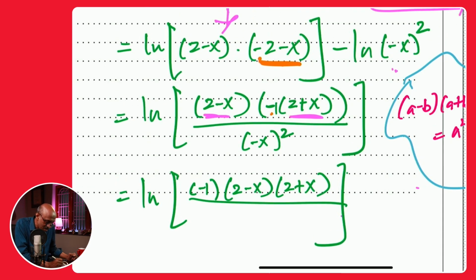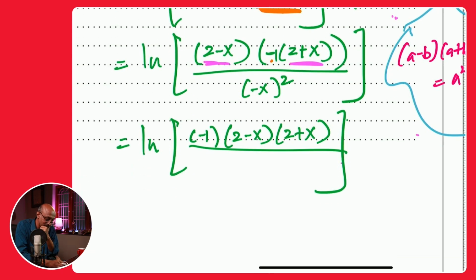That negative 1 is brought in front, because multiplication is commutative, each of them is one term. 2 minus x is one term, negative 1 is one term, and 2 plus x is one term. I've just rearranged those terms, and that is what's meant by multiplication being associative and commutative: you can just rearrange those terms. So just rearrange by bringing negative 1 there in front.